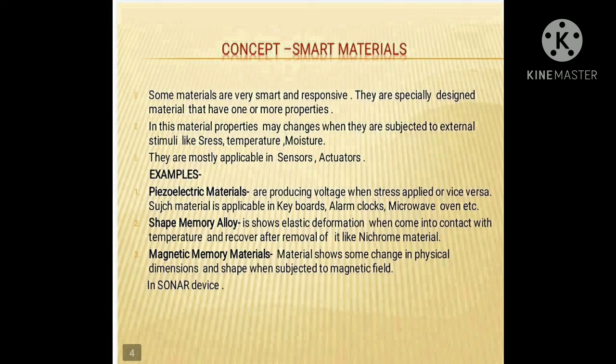That means the elasticity property of that material gives a very strong, quick response to external stimuli like temperature. Hence, this property or this material is called a smart material. Another important material is the magnetic memory material. This material shows changes in its physical dimensions and shape when it is subjected to a magnetic field. Such type of material is mostly useful in sonar or radar devices.